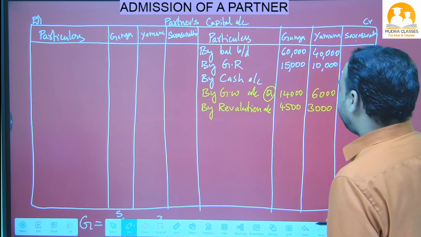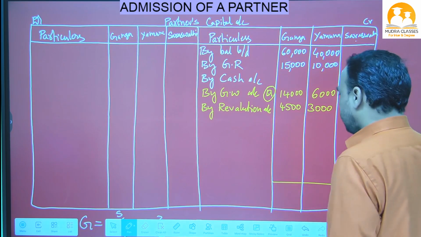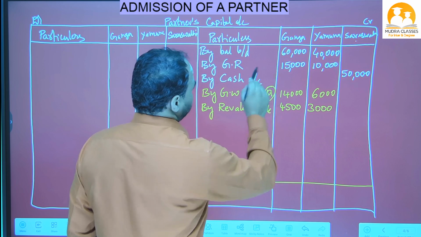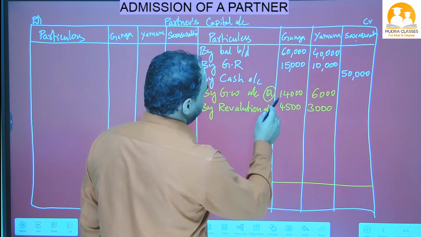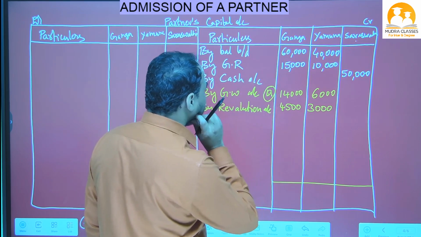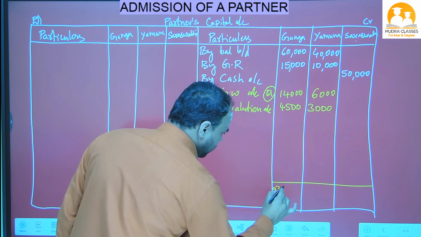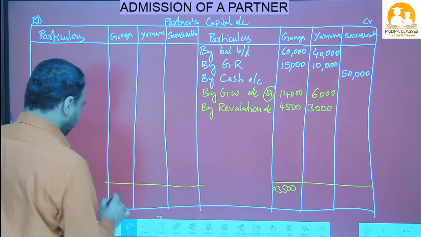So now we have to close the partners capital account. Okay, so partners capital account, do the credit side total: 60 plus 15 is 75, 75 plus 79 is 89, 93,500. So as it is, write down here 93,500.